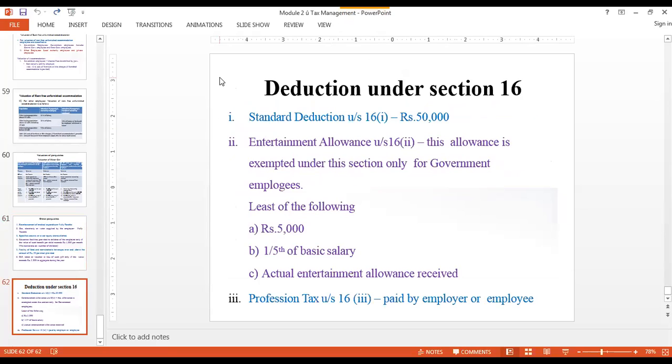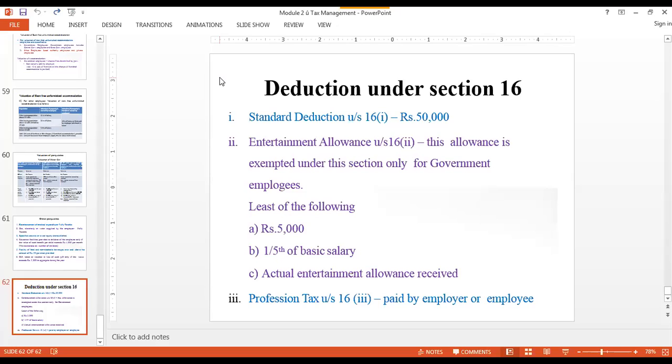Income from salaries under the head basic salaries, then we have allowances, then we have special allowances, next we have perquisites, and then we also have profit in lieu of salary. Once we are done with all this, we arrive at our gross salary. From this gross salary, and by the way, this is applicable only for salaries, we have to arrive at net salary.